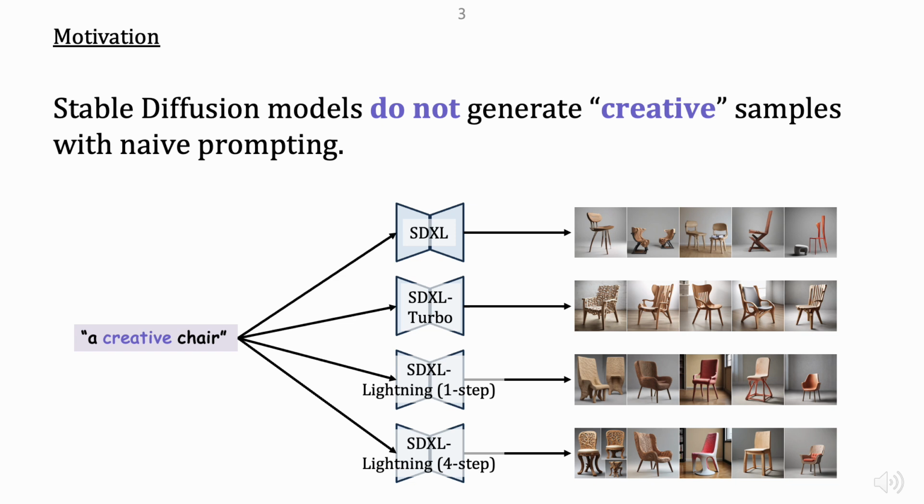While Stable Diffusion performs well in terms of image quality and text-image alignment, it falls short when it comes to generating truly creative outputs. We observe the same trend even in its distilled variants, which are optimized for efficiency. These limitations lead us to ask, is it possible to generate more creative images without changing the model architecture or retraining the model? That question became the foundation of our research.